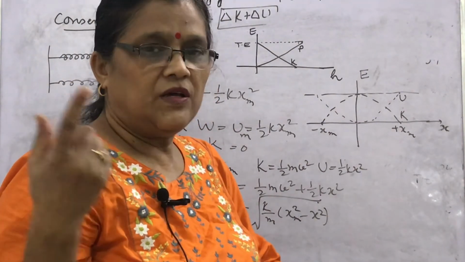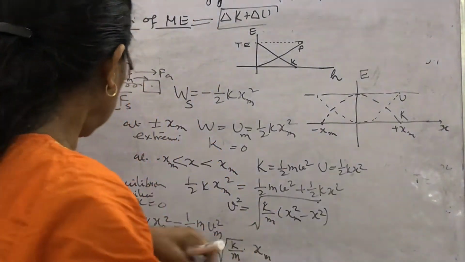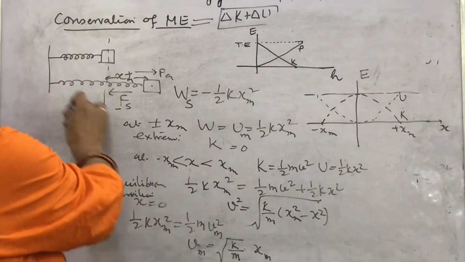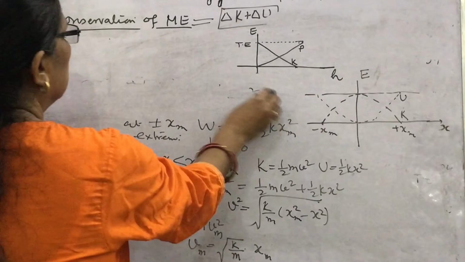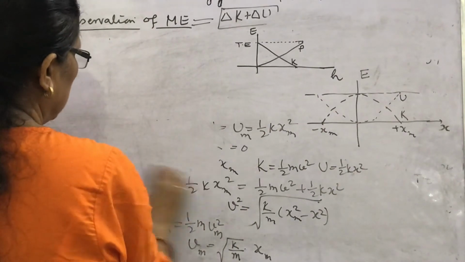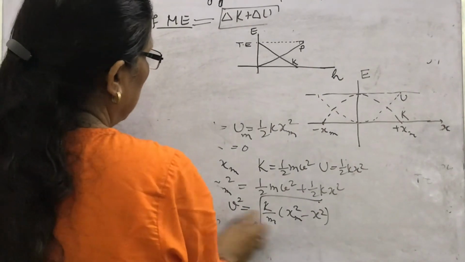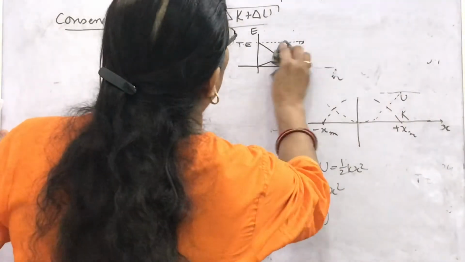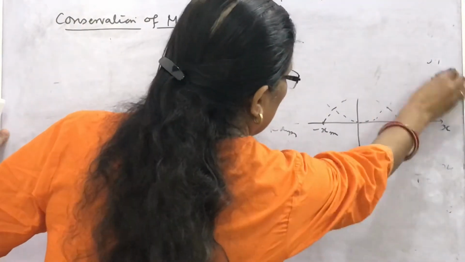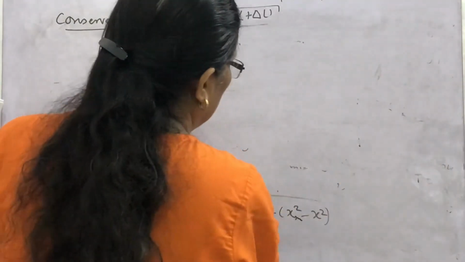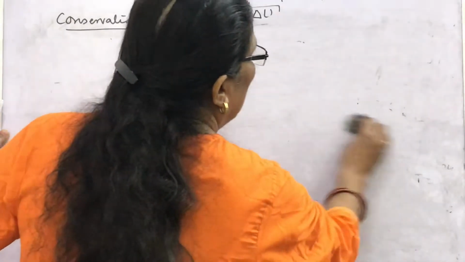Now let us see one numerical based on the conservation of energy. Actually, the work-energy theorem is the ultimate theorem.